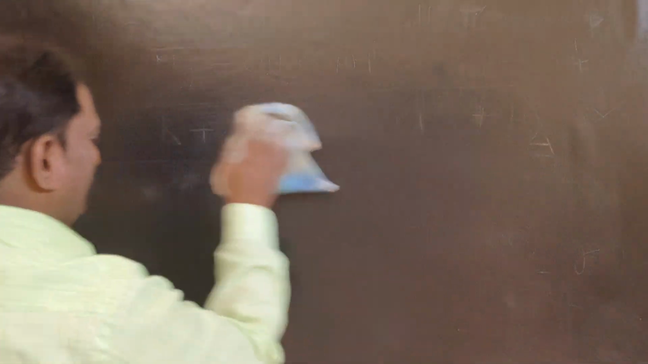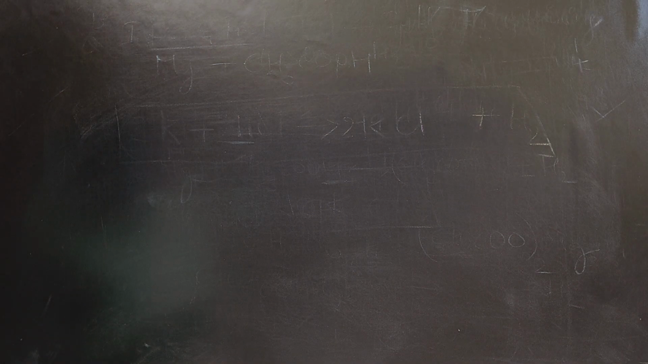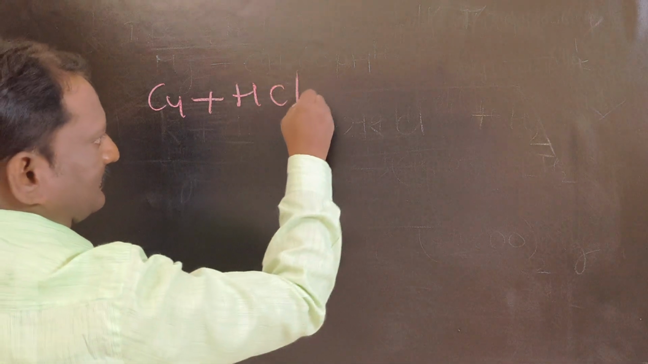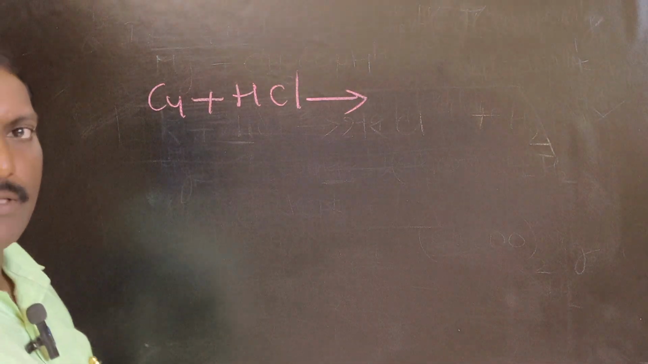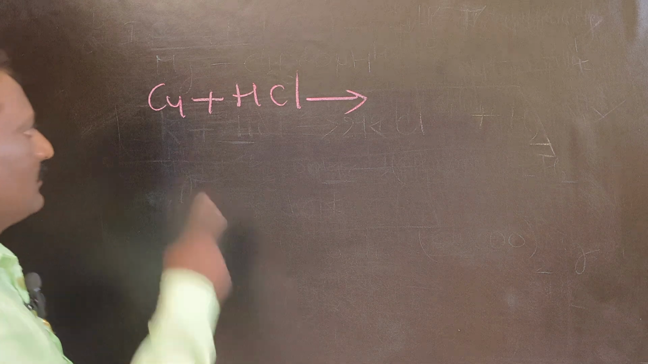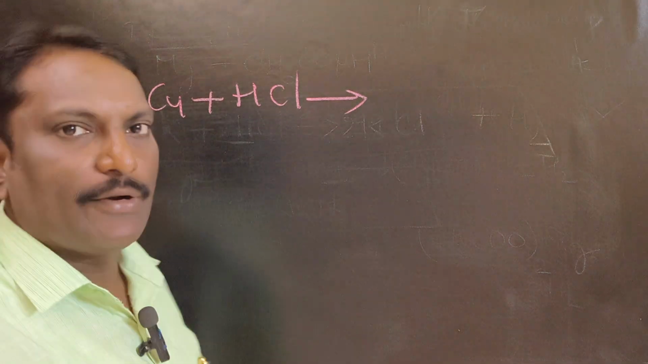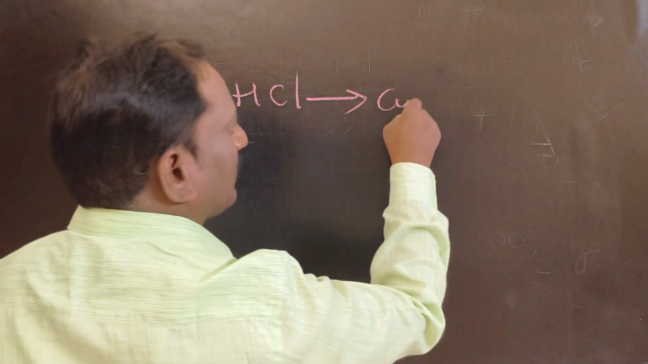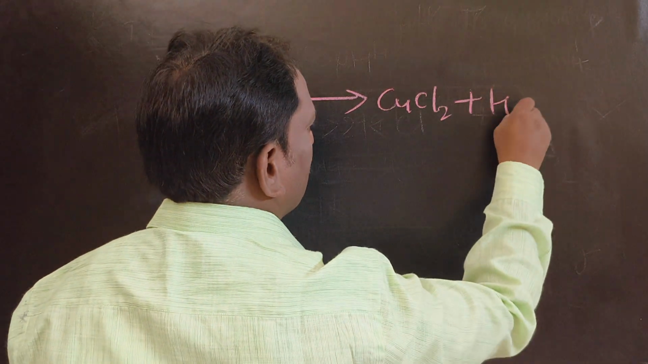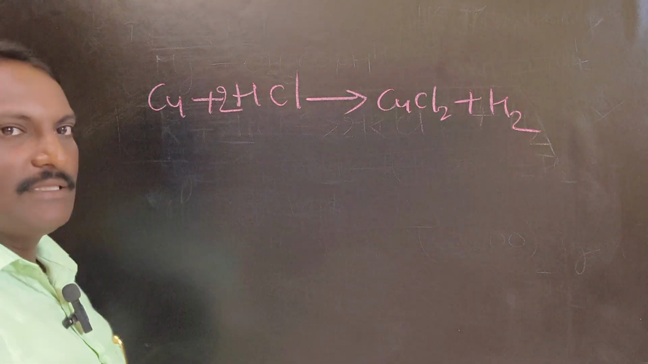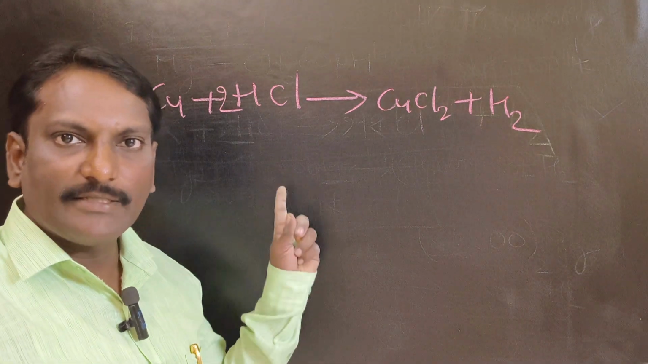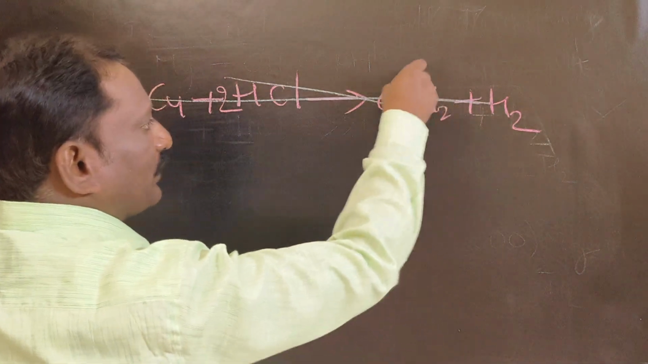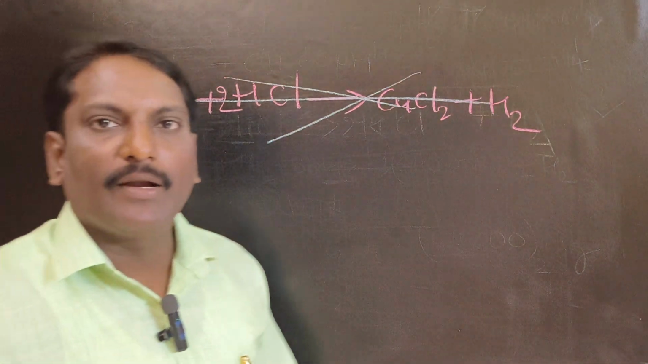Then what about this one? What will happen when a copper coin is placed in hydrochloric acid? Can you try? Yes, metals react with acid to give salt plus hydrogen gas. Write down. So then you will get copper chloride and hydrogen. Is this a balanced chemical equation? Is it right? No. So there is no reaction between copper and HCl.